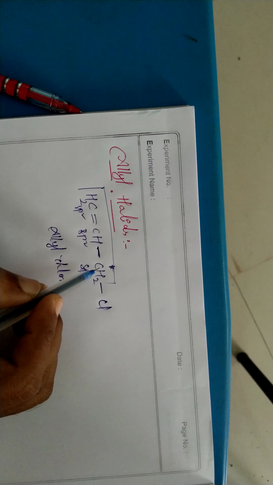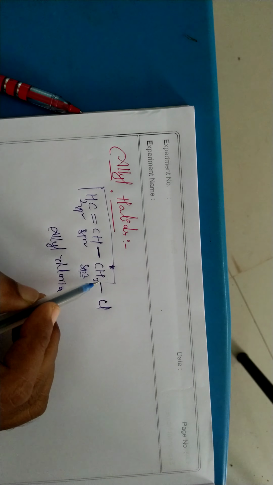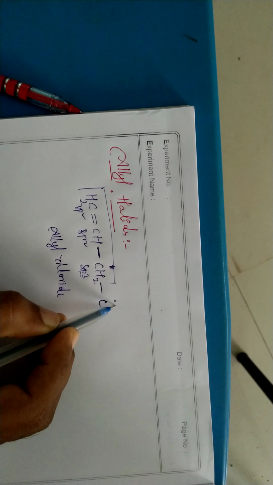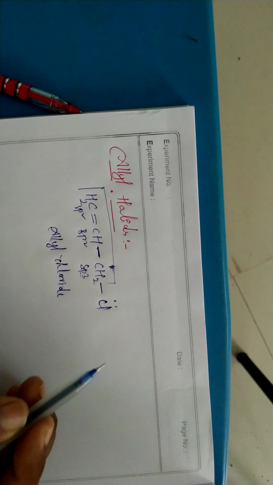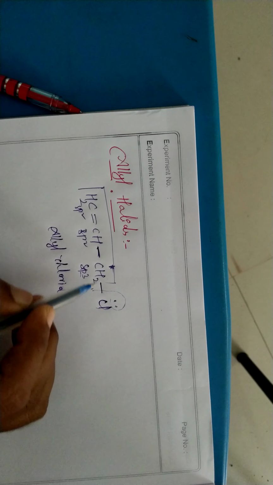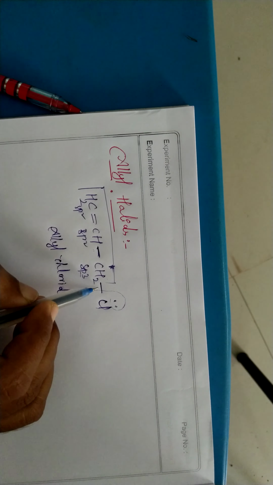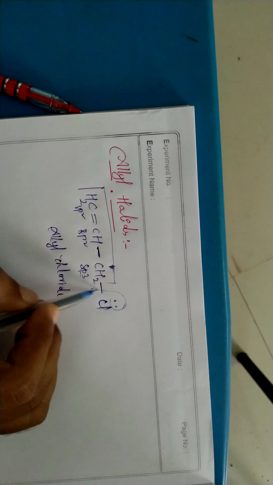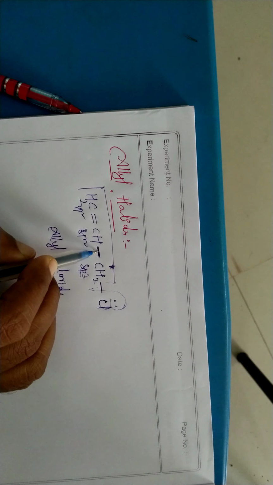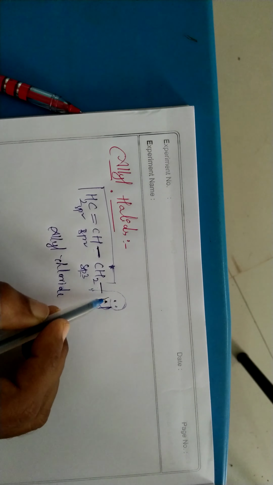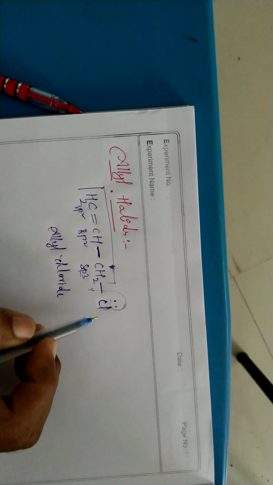Okay, so there is no resonance. Why? Because chlorine still has a lone pair of electrons, but for chlorine to be involved in resonance, it should have an alternate double bond or alternate lone pair of electrons, but there is no alternation. There is no double bond for the alternate resonance. That's why here chlorine is not involved in the resonance structure.